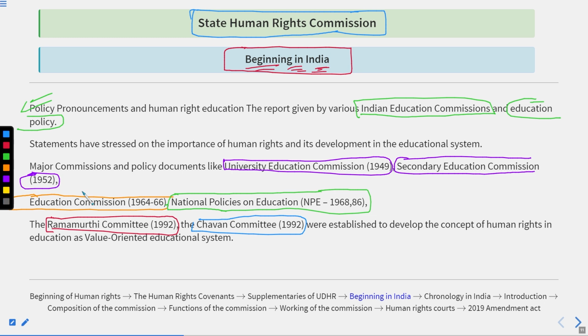But when we compare it with India, India in the beginning had a different approach. Instead of getting it through the political sphere, we chose the field of education, that is known as human rights education. Why? Because if we compare the human rights and the fundamental rights, for example, we can take the example of ICCPR, the International Covenant on Civil and Political Rights.